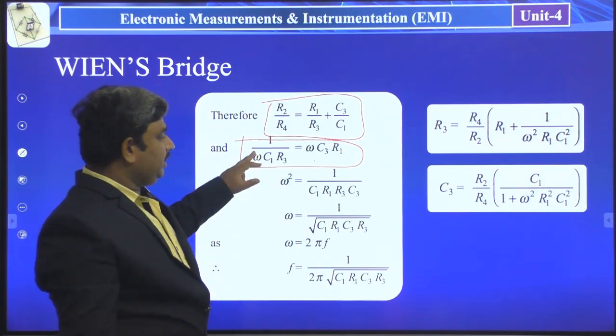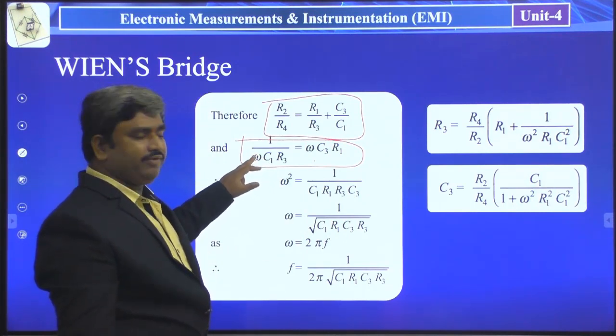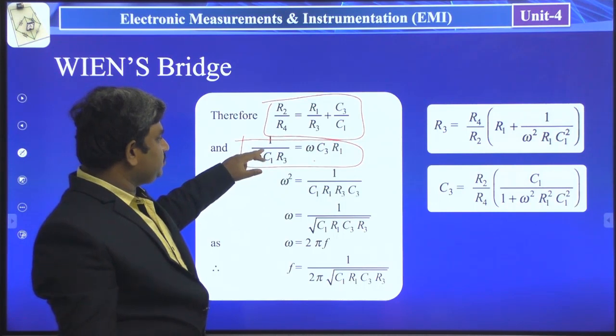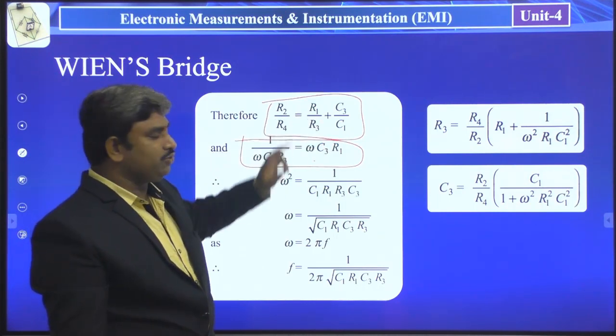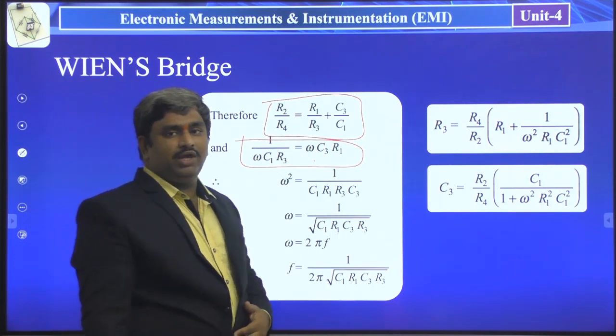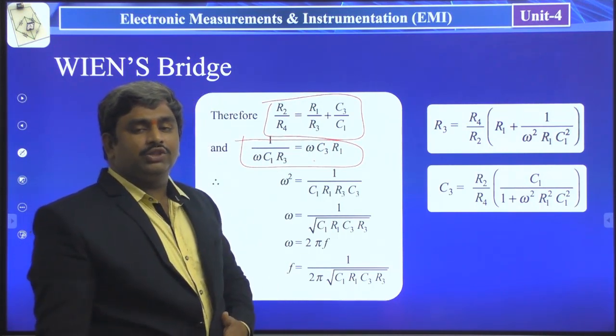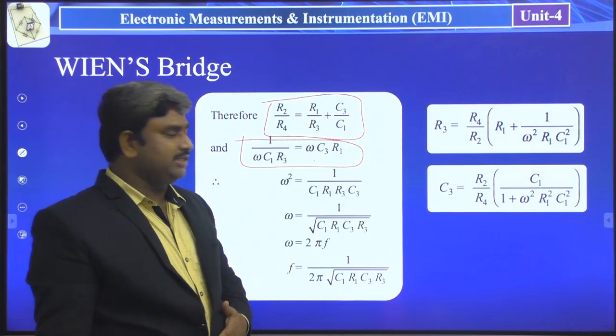Okay, so here you can take the C1 value, otherwise you can take the C3 value, and substitute this C1 value or C3 value in this expression. Here we have to measure the third arm resistance and capacitance parameters.